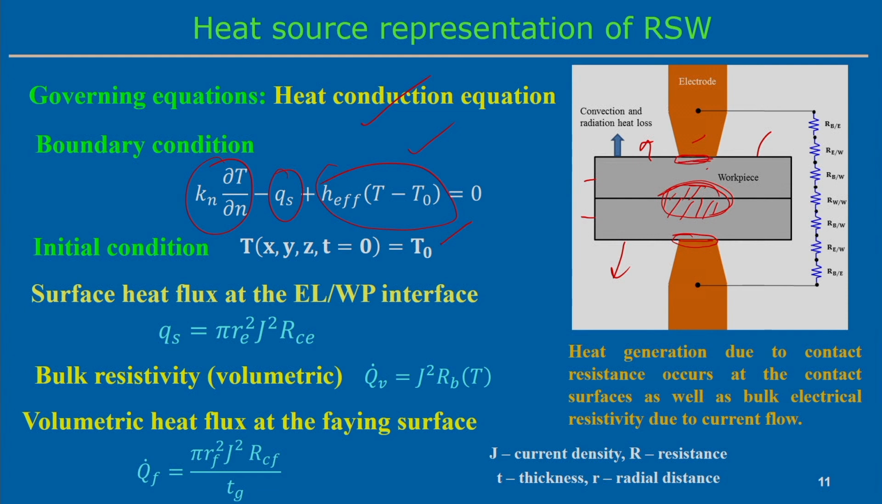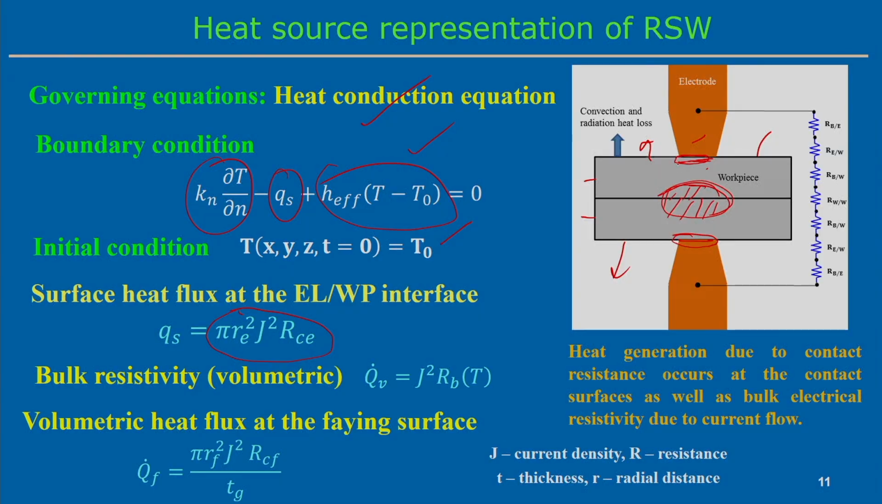So, we can estimate the surface heat flux at this particular zone, and it is associated with the current density and, of course, the contact resistance between these two parts. We can estimate it typically using pi r e square, the effective radius of the electrode, and the current density and the contact resistance indicate the surface heat flux. This surface heat flux can be uniform, or it may not be uniform; it can vary from the center point to the outer periphery depending upon the welding condition or situation.